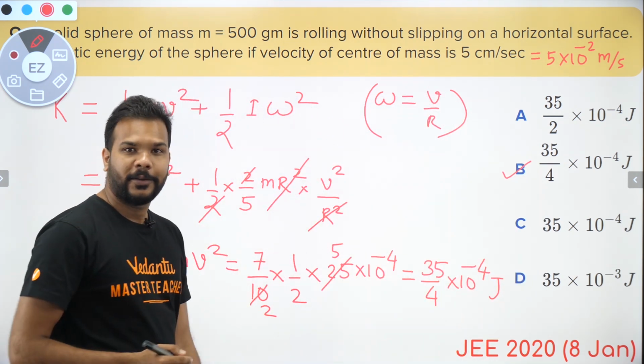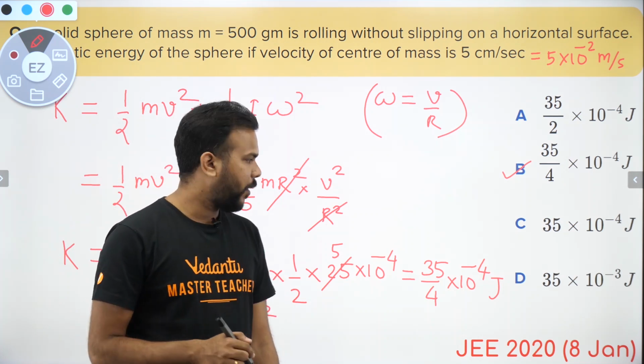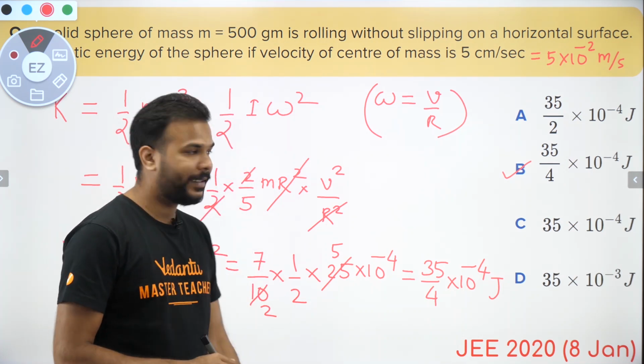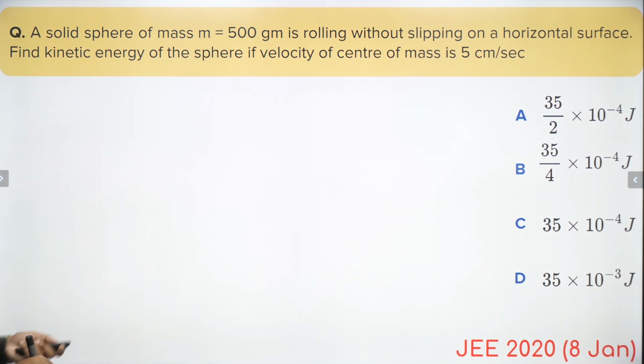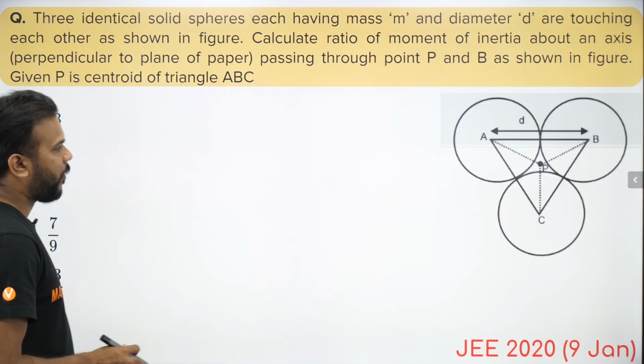Okay, cool guys, even simpler than the previous one. I would say free K marks. Okay, cool guys, let's go ahead. Okay, now